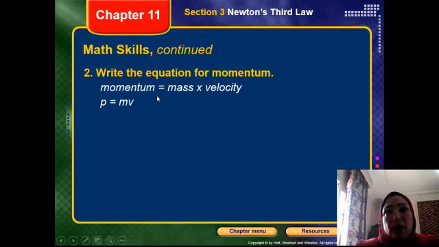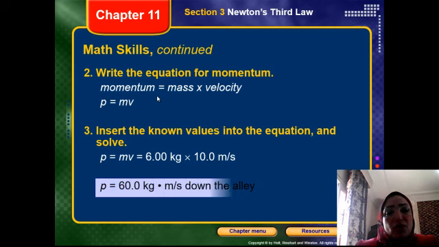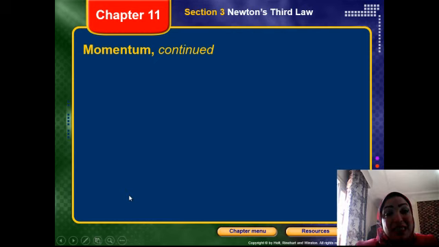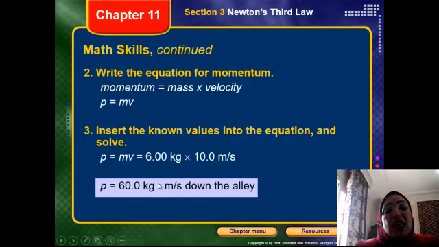Then we will make what? Yes, substitution by units, please. Mass is 6 kilogram and velocity is 10 meters per second. So momentum equals 60 kilogram meter per second down the alley. Okay, so this is the unit.